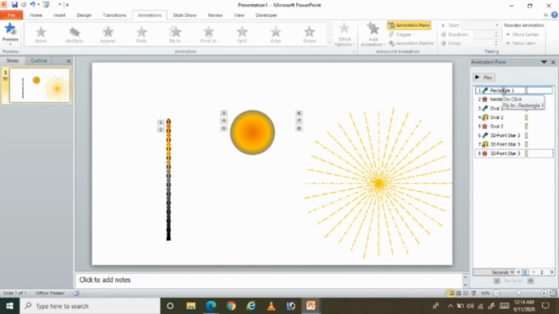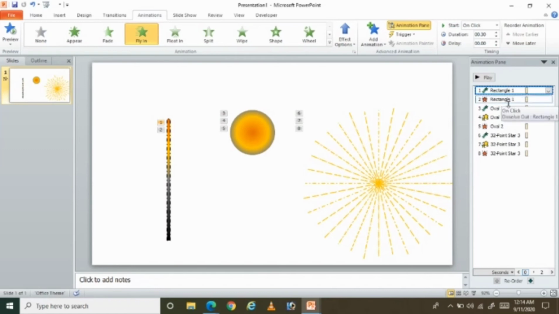Okay, so first of all, I'm just clicking on rectangle one. So this is the first animation effect. For this, first of all, this line streak has to come, and then this circle has to appear, and when it is growing, this has to become. So for that, the first rectangle is on click and fly in. We gave the entry effect as fly in.